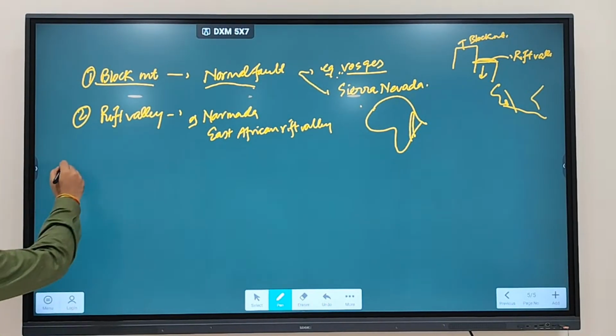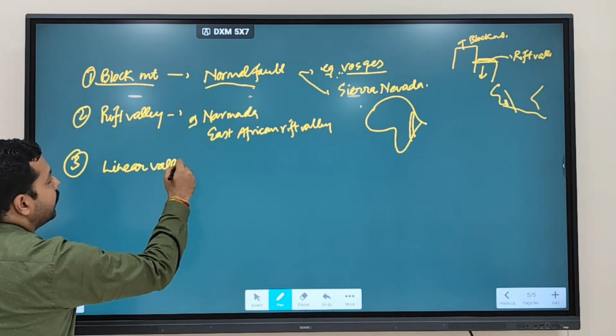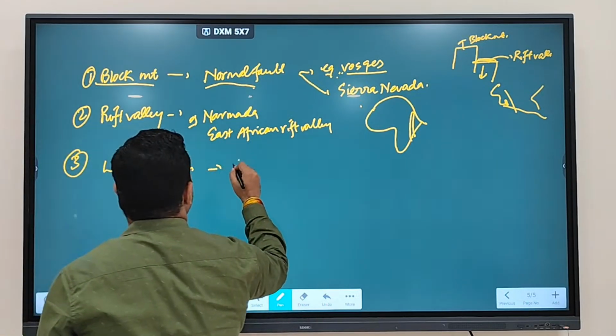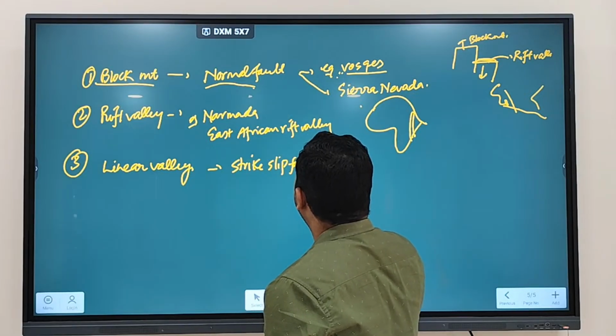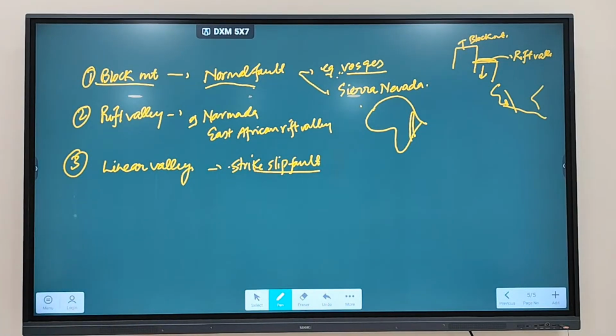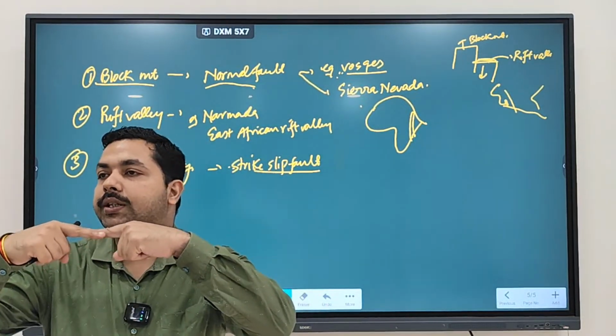Clear? The third thing you can mention is linear valleys. Another thing that is going to be created is linear valleys. What is a linear valley? It is created due to a strike slip fault. So you can mention that the linear valleys are created due to strike slip fault. Clear? Now what happens in a strike slip fault? We discussed that they slide past each other.